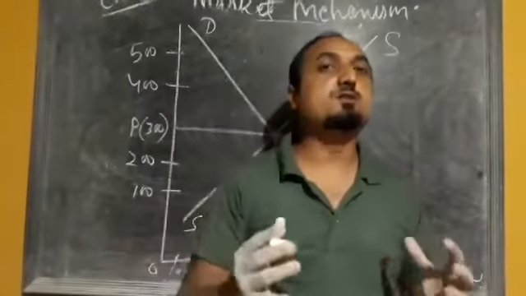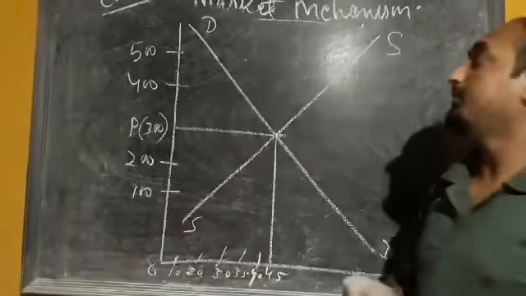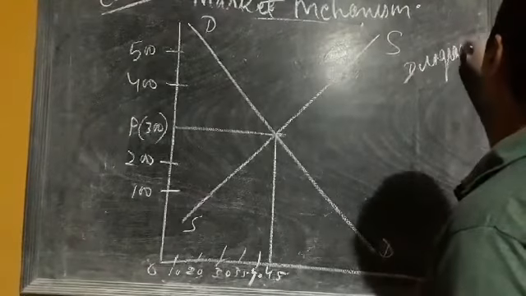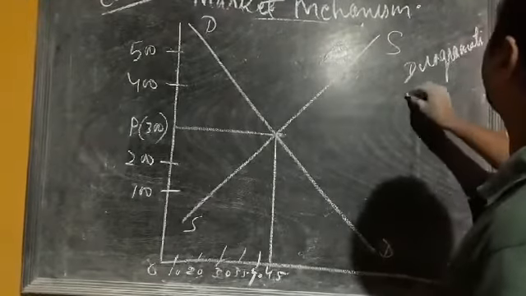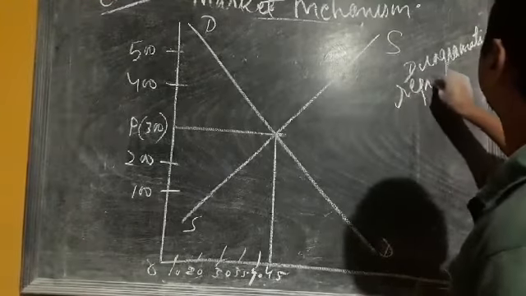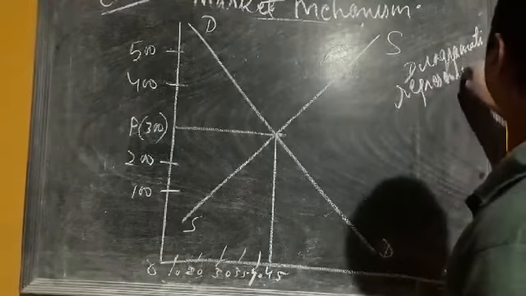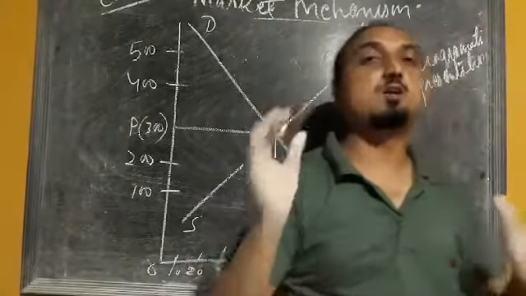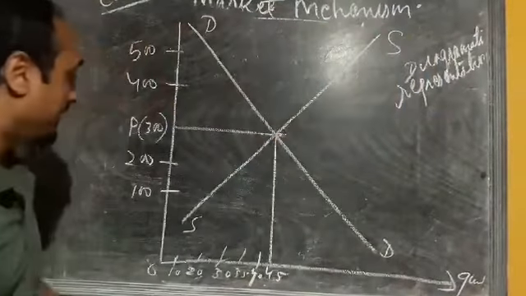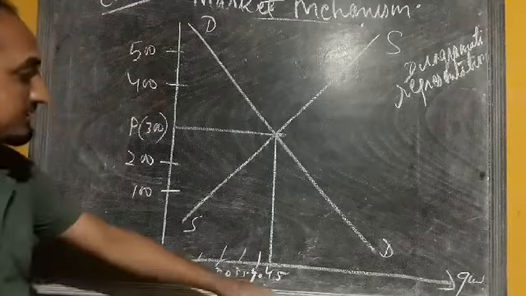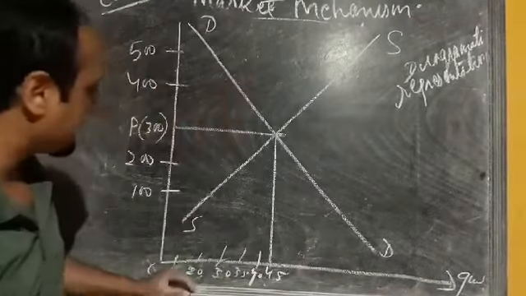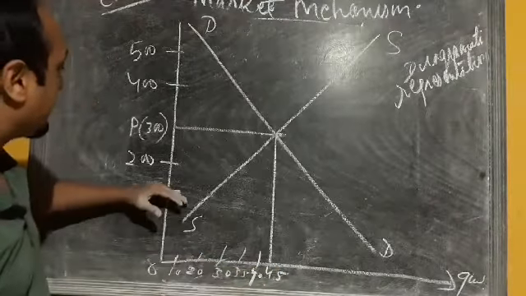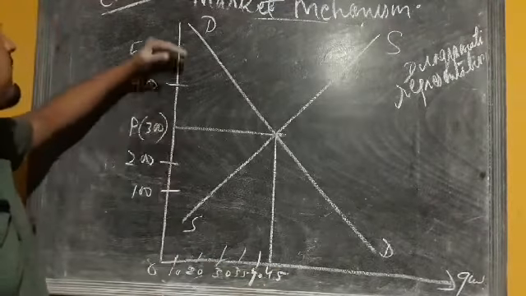Now the same concept can also be explained with the help of a diagram. So this one is the diagrammatic representation of equilibrium price and equilibrium quantity. Now suppose a quantity we have measured in this x-axis, we have 10, 20, 30, 35, 40, 45, and here price we have 100, 200, 300, 400, 500.